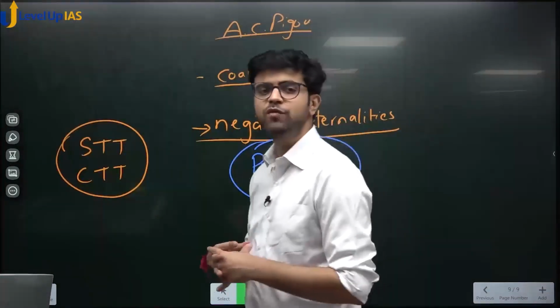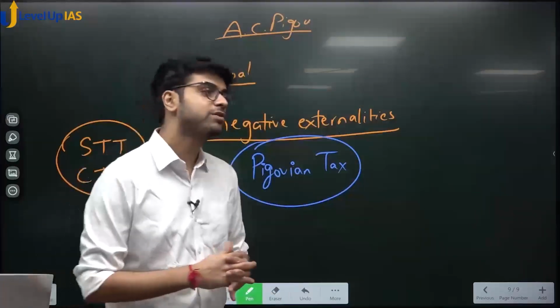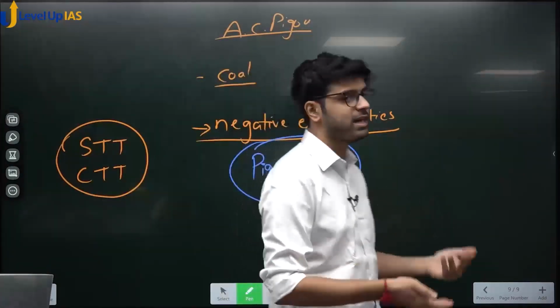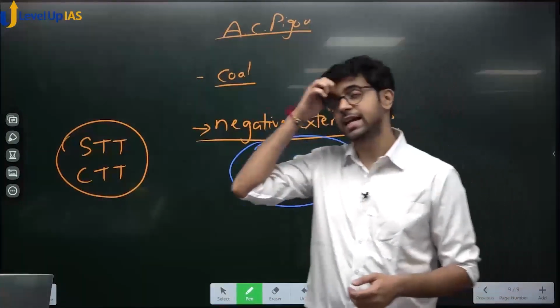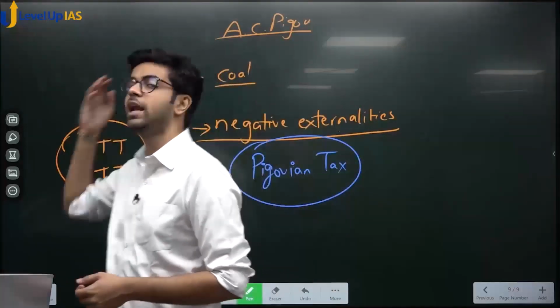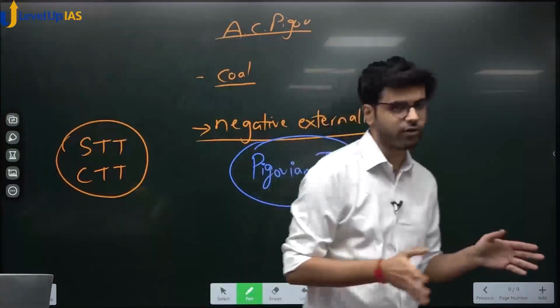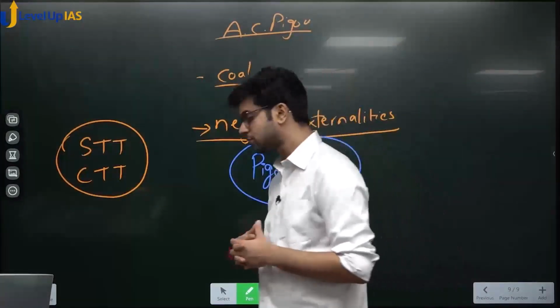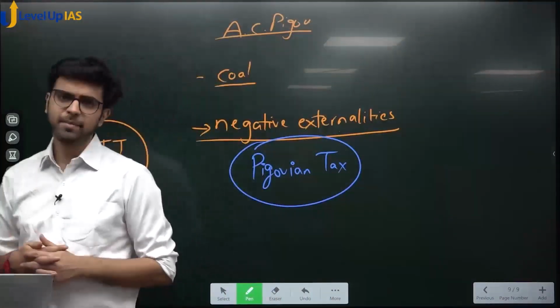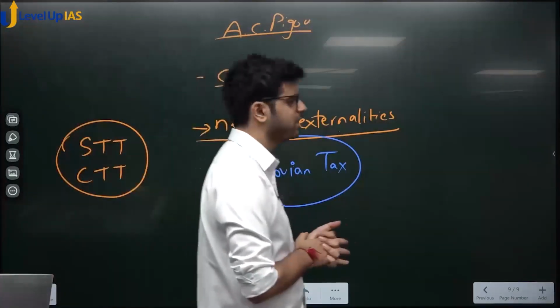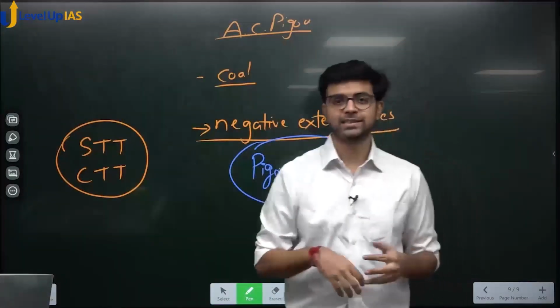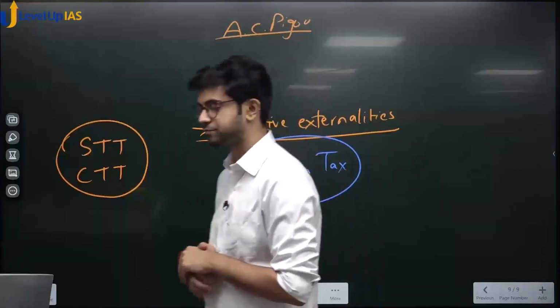What is the alternate scheme of devolution? Alternate scheme of devolution is devolution of taxes by the center to the states. Income tax, basically direct taxes, by the center to the states based on the recommendations of the Finance Commission. They will have horizontal devolution, they will have vertical devolution. Okay? Very good. We are going to cover Finance Commission later on when we come out of tax. Now we are in the whole of tax.